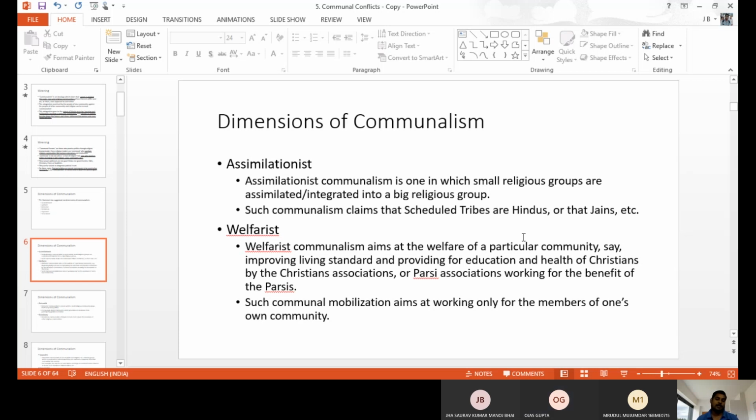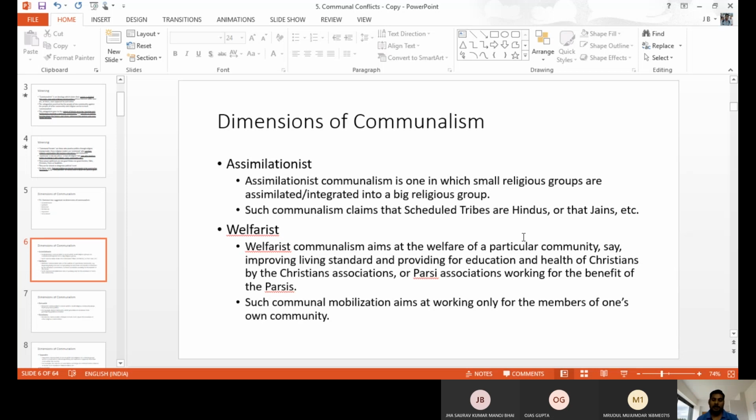That type of organization is called welfareist. They help only their own community. They give prizes and honors, and conduct meetings only for their own people, to encourage their own people.